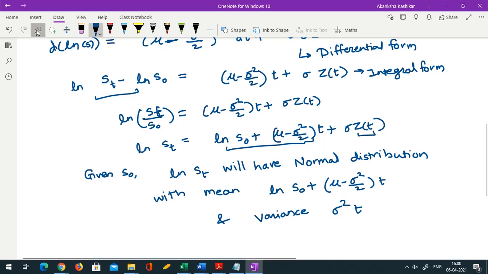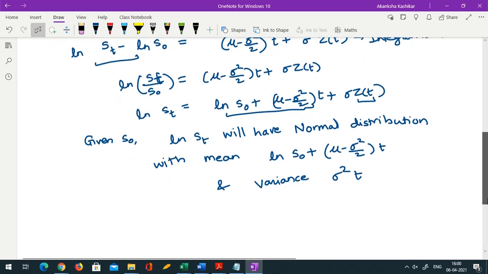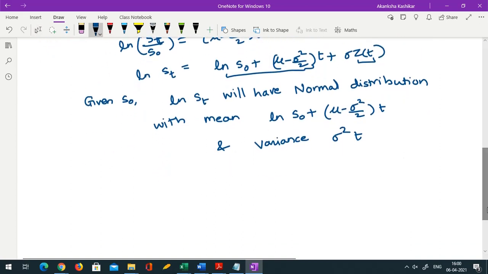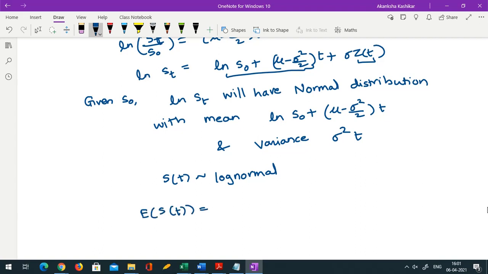Okay, so I know something about ln st. I know that ln st is normal, so of course that would mean st is log normal. So when we say the share price process follows the Black-Scholes model, it actually comes from a log normal distribution. And what would be the parameters if we use the log normal theory? The expectation of st would be s naught e raised to mu t. I am just using log normal distribution theory, nothing else.